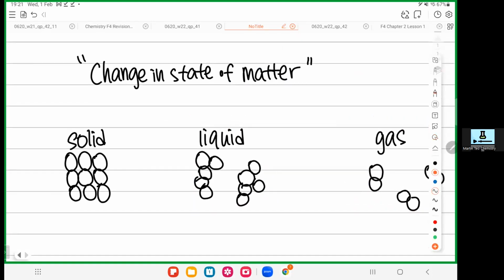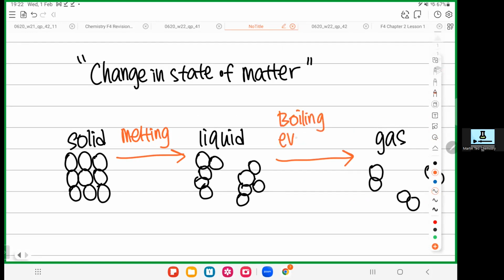Okay, solid change to liquid, the process called melting. Liquid change to gas, the process called boiling. Another name is called evaporation. Okay, now a few things I want you to know. The red color arrow, this process needs heat. You need to heat the solid to melt it, to make it become liquid. You need to heat the liquid to make it boil or evaporate.